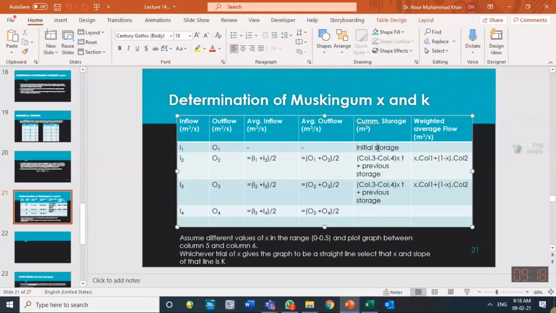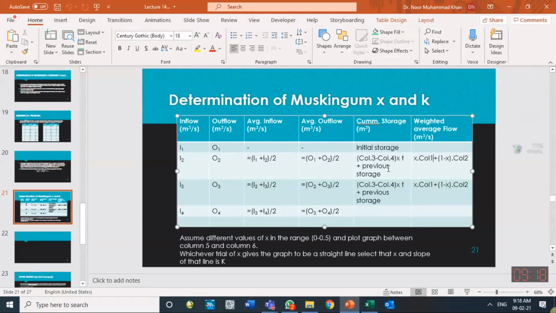Add it to the previous storage. Previous storage initially was known to us, so add it. So this is the new storage with you. So this column gives you the new or total storage. This column is x into I plus 1 minus x into O. Using these two values, this has been calculated.